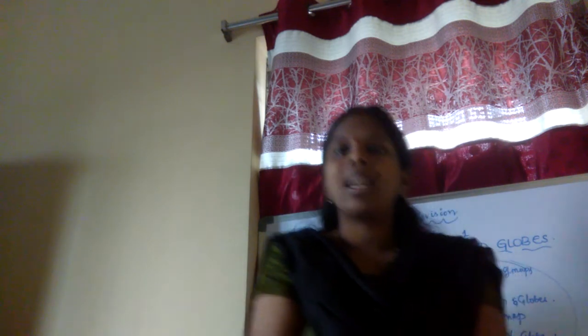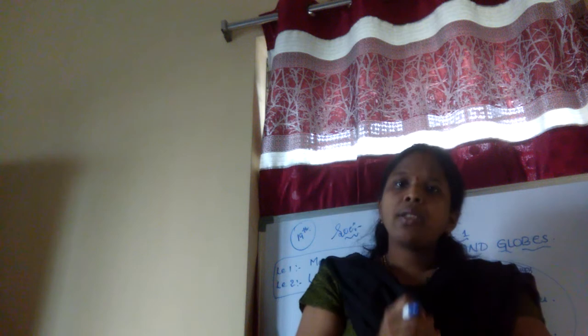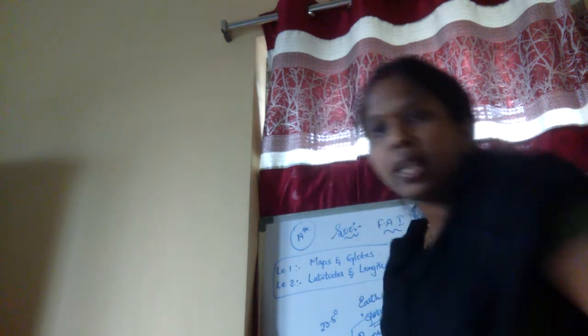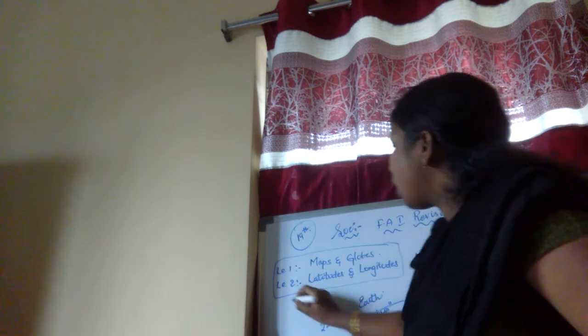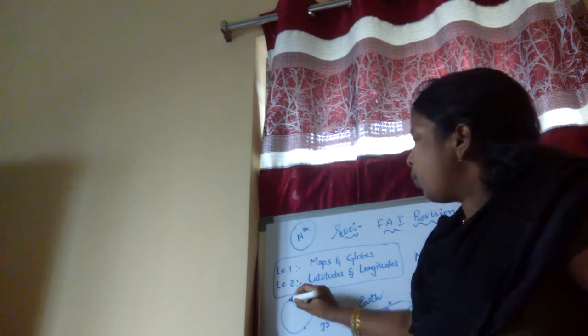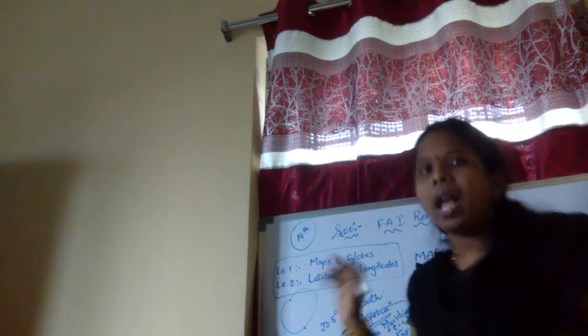For example, if it is a globe, the north and the south poles are two ends.